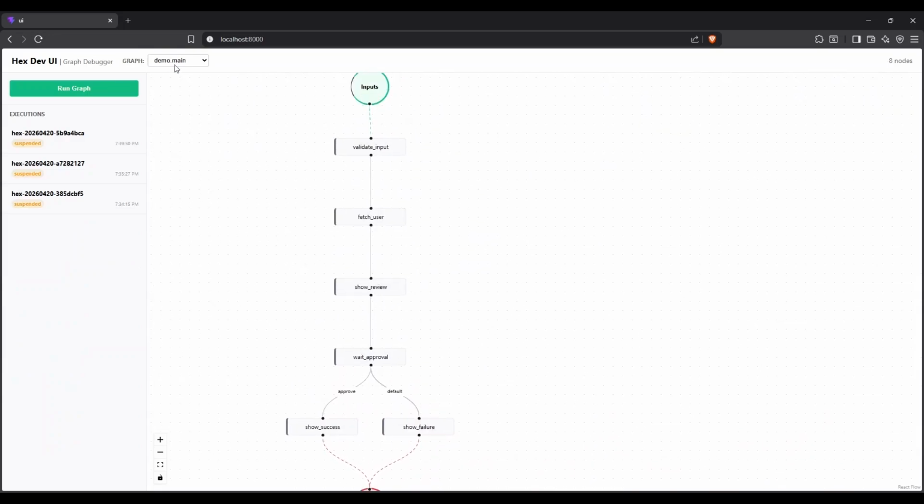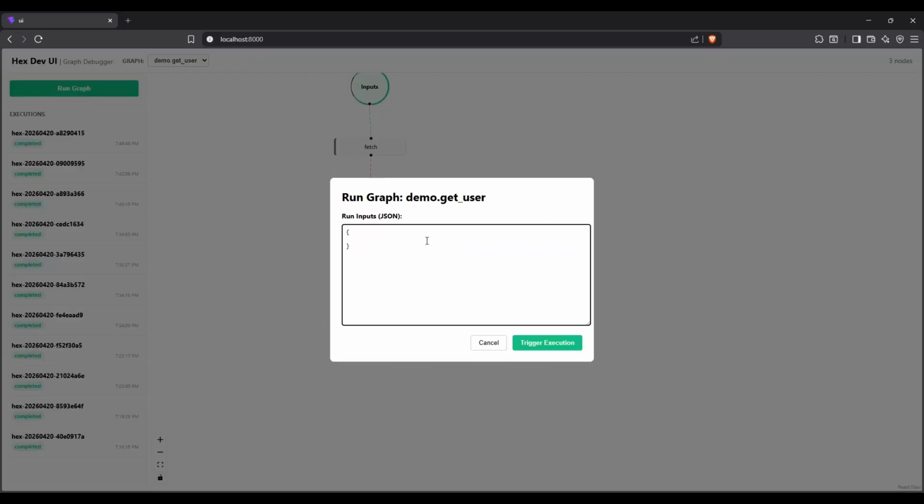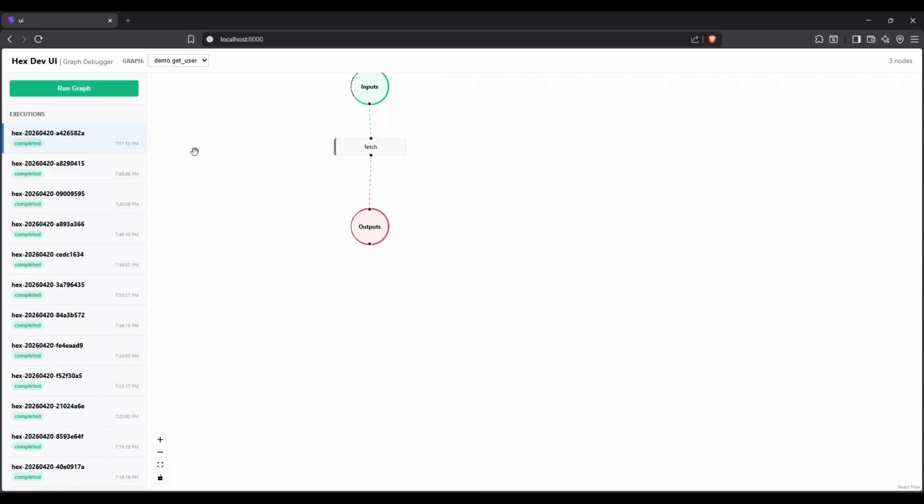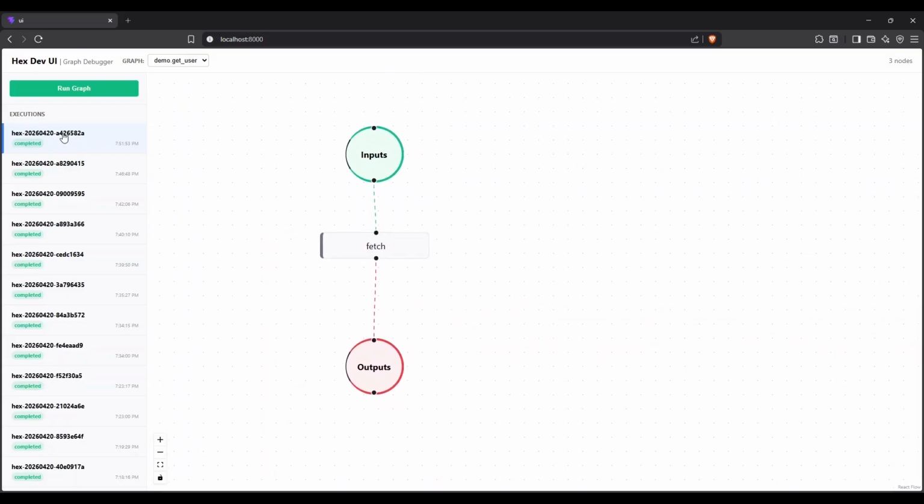So what we can do is we can hit run graph. I can say hi, hello as my input, trigger execution, and it says that it completed. So I clicked on the one that I just ran, and inputs, hi, hello is all over the place.